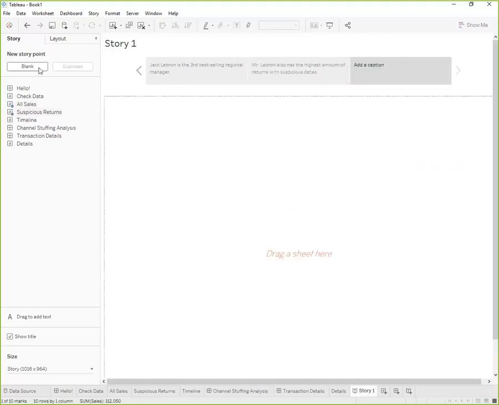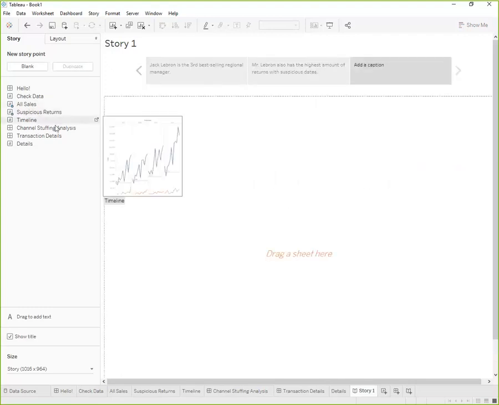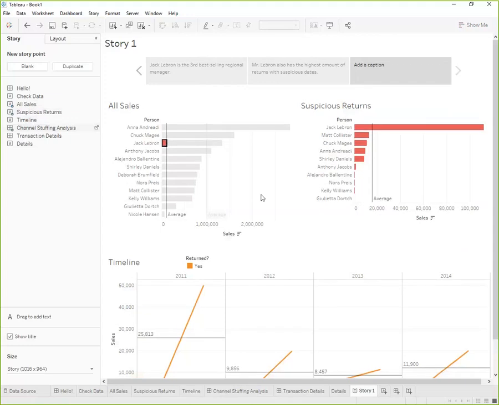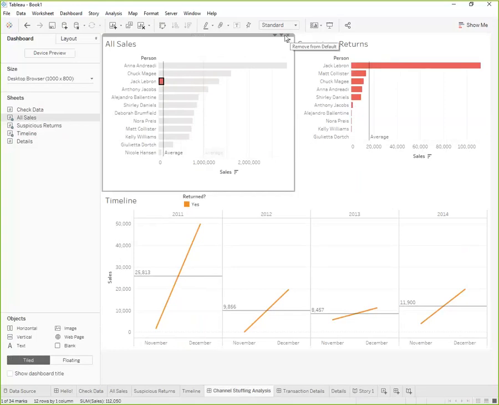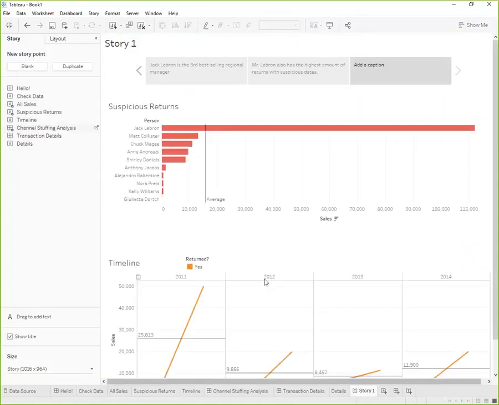So far, I've just been using worksheets in this story point, but I'm going to bring this dashboard in as well. And you know what? I might want to clean it up a little bit. Let's just have suspicious returns over the timeline. We'll take out all sales. And that looks a little bit better for me.